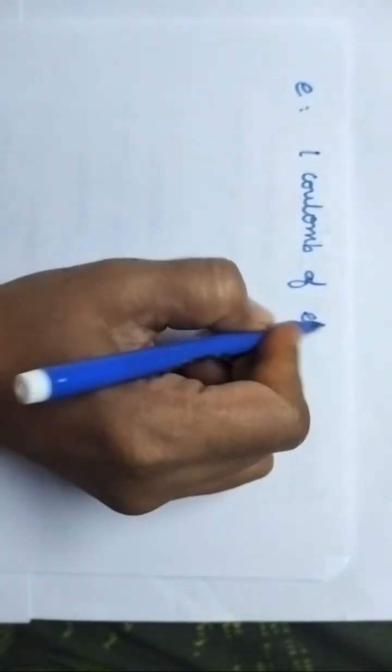So in particular, electrochemical equivalence, small e, means it is the amount of the substance that is deposited at the electrode by the passage of 1 coulomb of electricity. And coming to the chemical equivalence, that is capital E, it is the amount of the substance that is deposited by the passage of 1 Faraday of electricity.